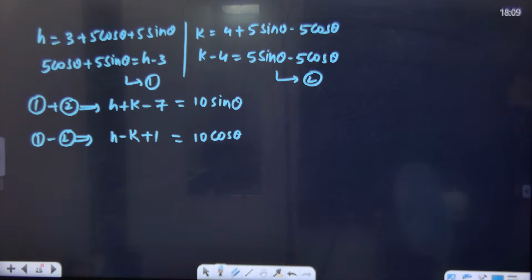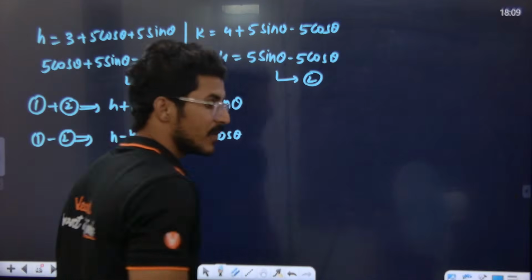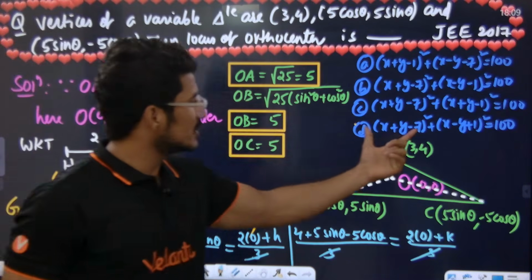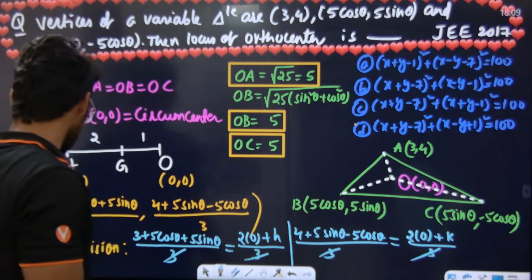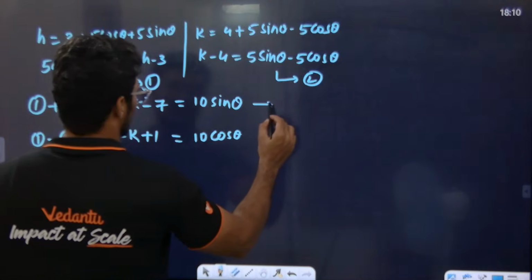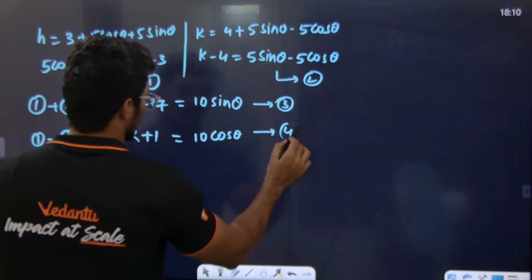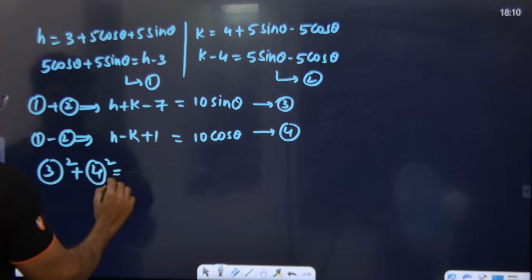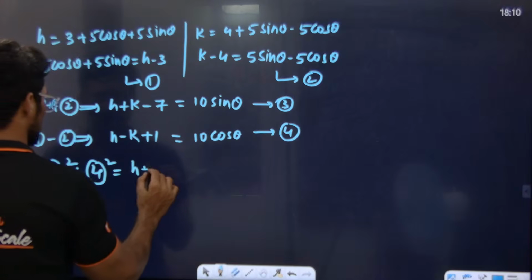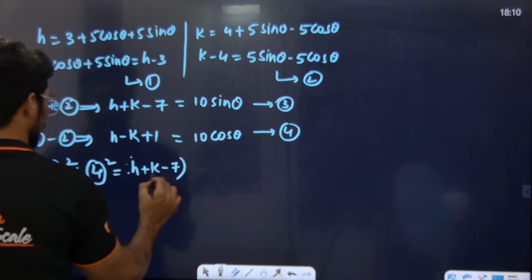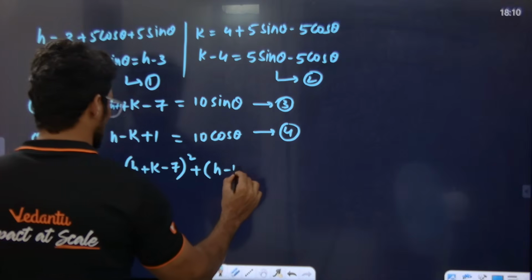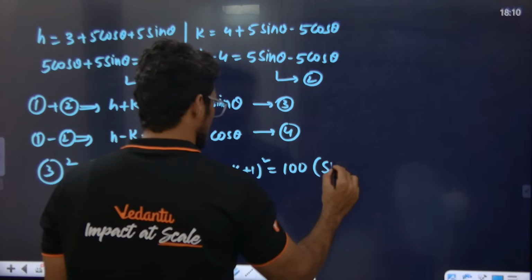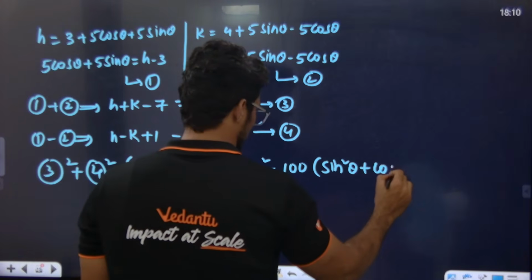Very good. We got the answer. That's it. But actually, number of answer is not this. Number of answer is this. Square of this plus square of this equal 100. So let us say this is third equation. This is fourth equation. Now equation number 3 square and equation number 4 square panna enna varum paru. h plus k minus 7 whole square plus 100 times of sin square theta plus cos square theta.